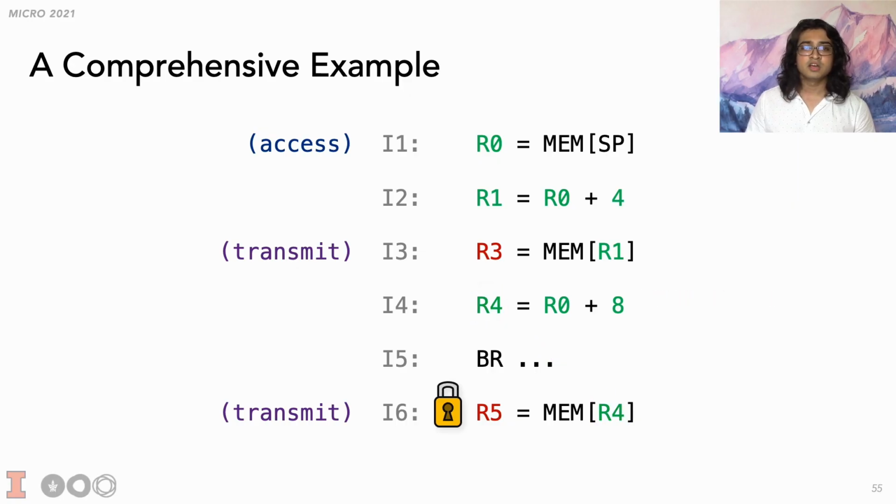Looking at I6, we see that it no longer has tainted operands. Therefore, the transmitter is free to go even though it's still speculative. This example shows the true synergy between our two big ideas. Untainting the operands of transmitters that have resolved non-speculative is the initial spark, and untaint propagation is the fire that spreads afterwards. While this is a cool example, it's only one side of the data flow coin.